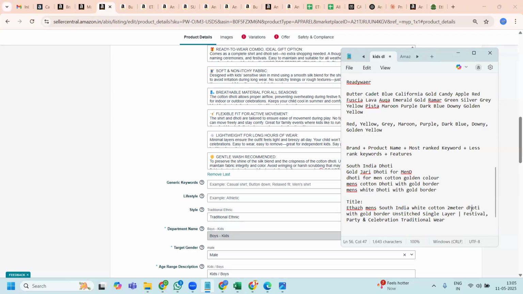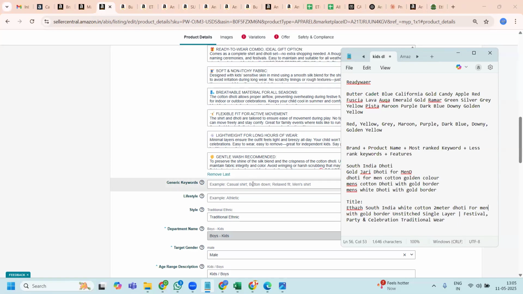If somebody searches with a keyword, say dhoti for men, will it work? It has dhoti, but it does not have "for", it is not there. So this might not work. So I need to enter either South Indian dhoti for men. Okay, so now it will help.